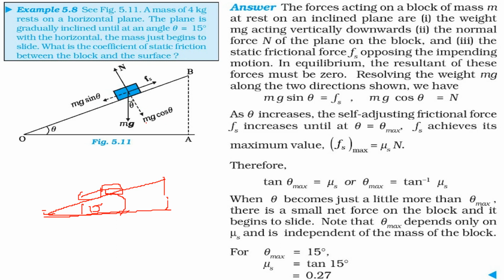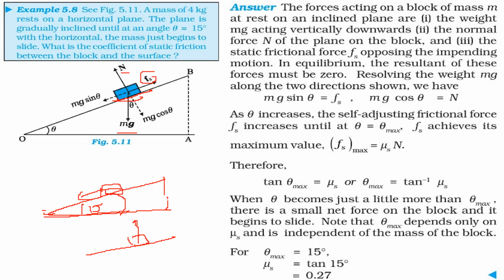So we have certain components we have to make here. The forces acting on a block of mass m at rest on an inclined plane are what? First of all, we have the weight mg. There is a normal force. Normal force always acts normal to the surface. So if this is the surface, this will be the normal force. Then we have this Fs, which is the impending force, the static friction force. Because it is at equilibrium, the resultant of these forces must be 0.